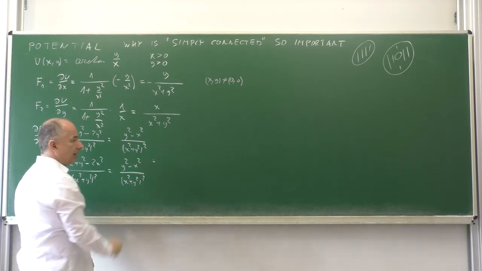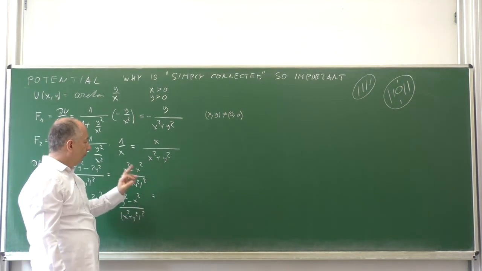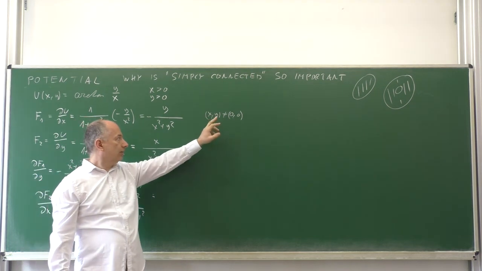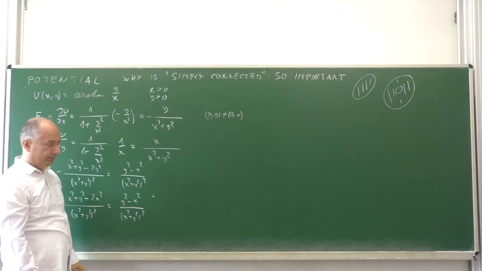And you see they are the same. They are the same in the whole plane R2 with the origin removed, which is not a simply connected set.